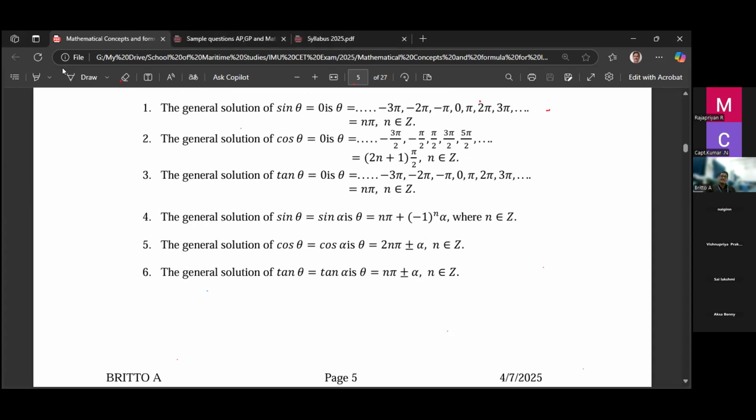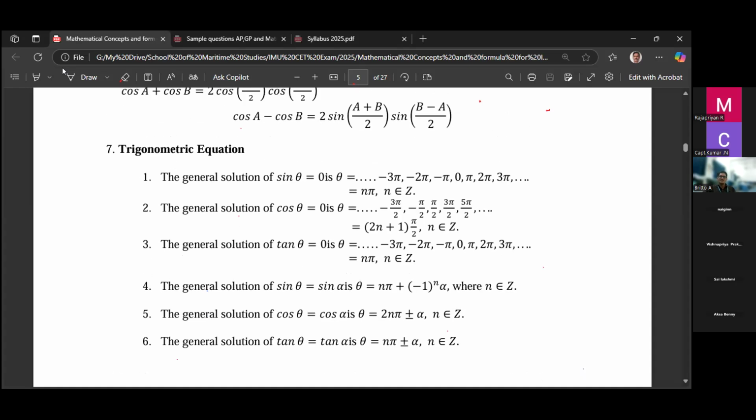Then the general solution of sine theta equal to sine alpha: theta equals n pi plus (minus 1) to the power n into alpha. So remember cos theta equal to cos alpha, then tan theta equal to tan alpha. Sine theta equal to 0, cos theta equal to 0, sine theta equal to sine alpha, cos theta equal to cos alpha: these questions may come. Solve the equation, question may come. So you should know the solutions.